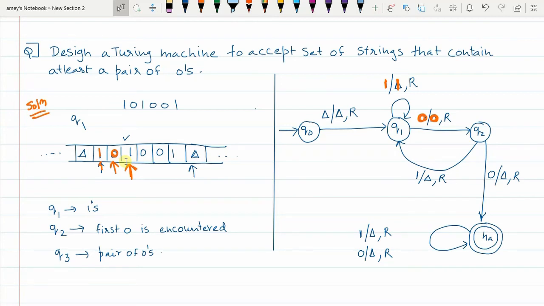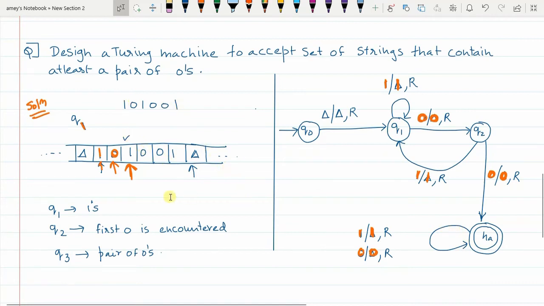Then when I reach here, you are again in Q1 state, correct? From Q2 you have moved to Q1 state. Now while moving here also, wherever there is 1 or 0, instead of wiping, you can simply say 1 is replaced with itself or 0 is replaced with itself. So when you replace each input symbol with itself, at the end of this calculation your Turing machine will finally tell that this string is accepted.